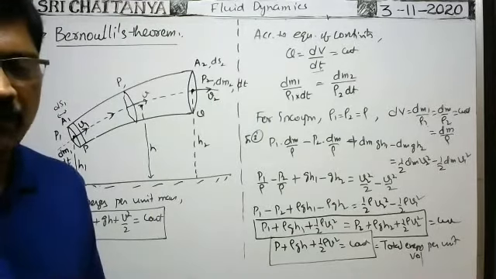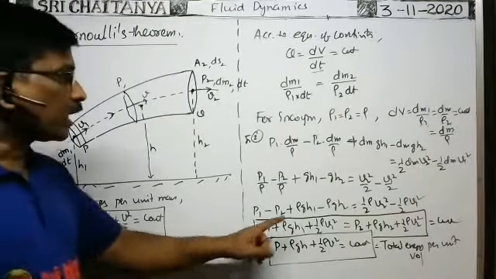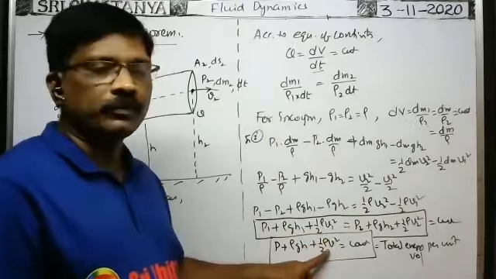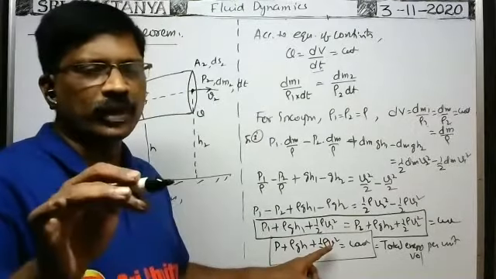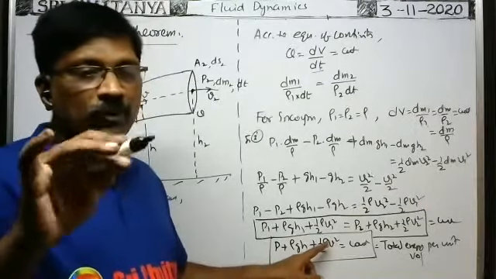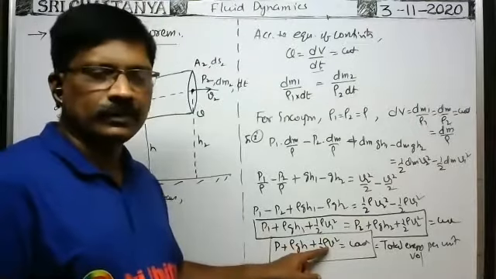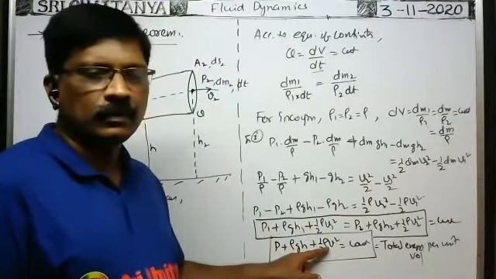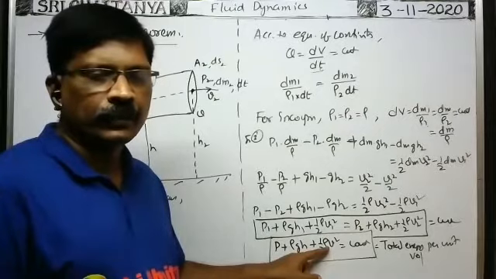KE means half mv square. No, it is the kinetic energy per unit volume. Kinetic energy is half mv square by volume. Mass by volume gives density. That's why I have written rho. Okay. Sriram.